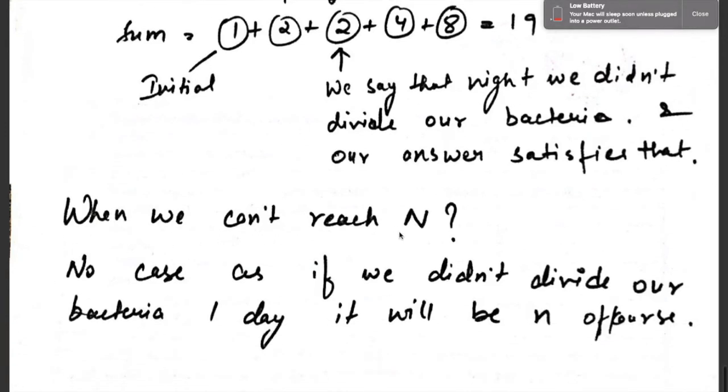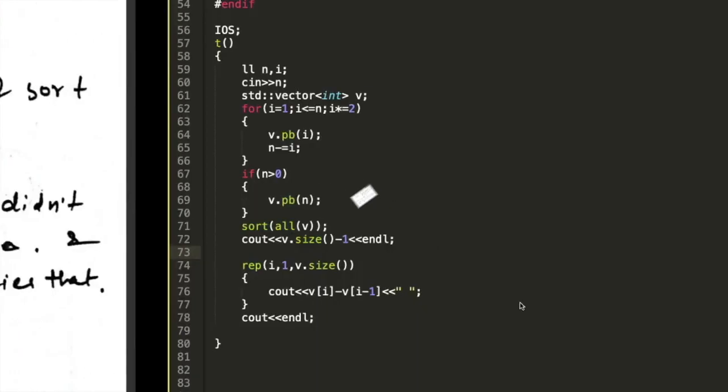We should also check when we can't reach n, because it is given in the question that if we can't make n then print -1. To clarify, there is no such case where you can't reach n, because every night our mass is increased by 1. So if we didn't divide our bacteria, we would still reach n at some point.